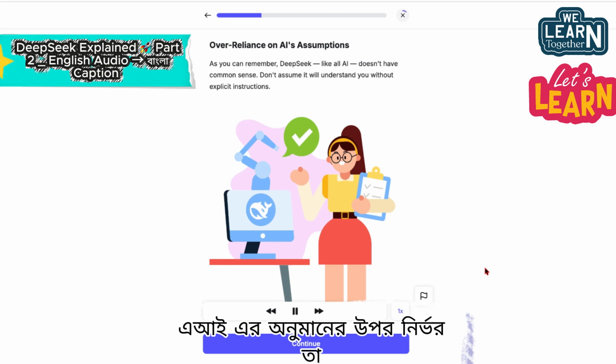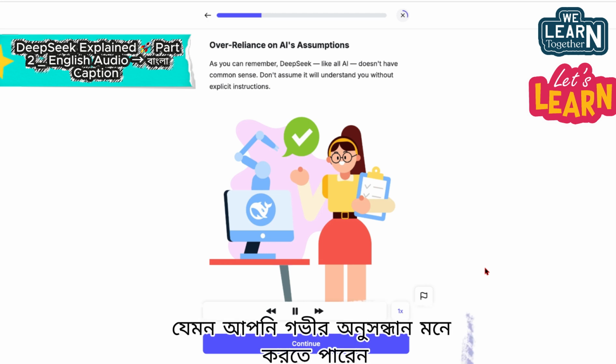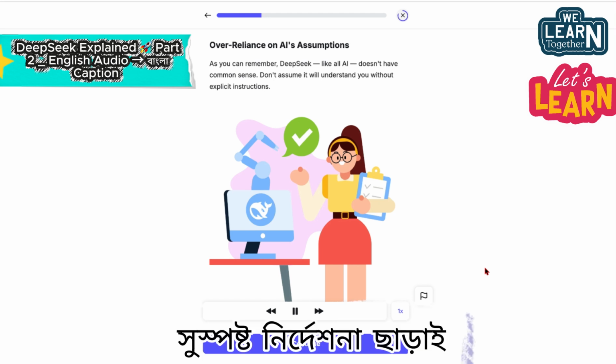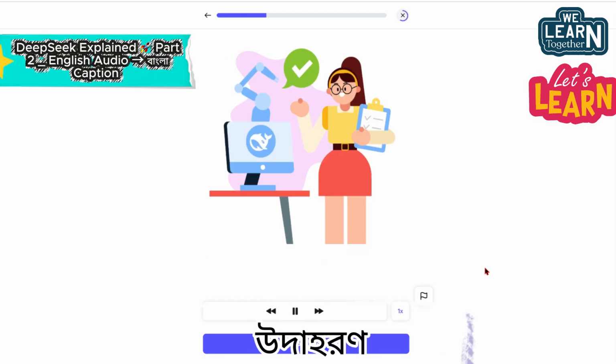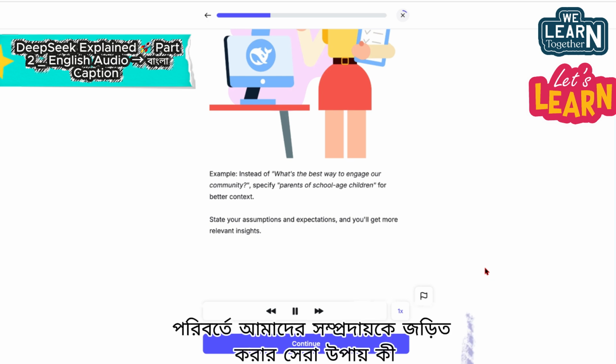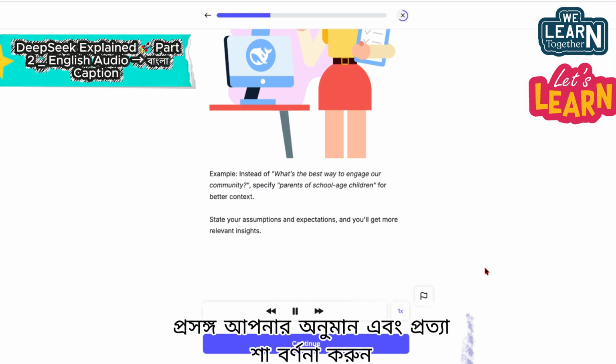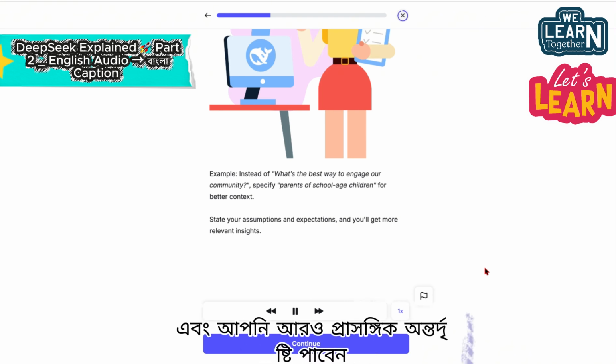Over-reliance on AI's assumptions. As you can remember, DeepSeek, like all AI, doesn't have common sense. Don't assume it will understand you without explicit instructions. Example, instead of, "What's the best way to engage our community?" specify "parents of school-age children" for better context. State your assumptions and expectations, and you'll get more relevant insights.